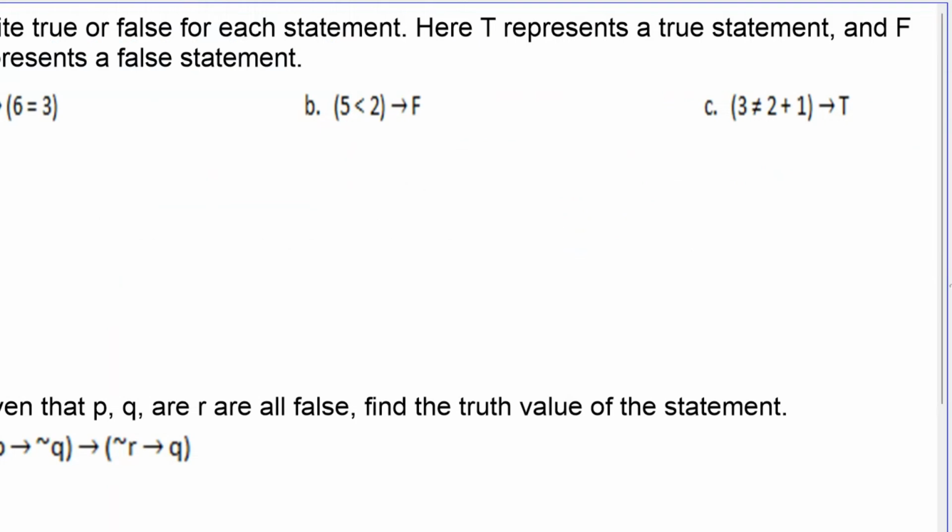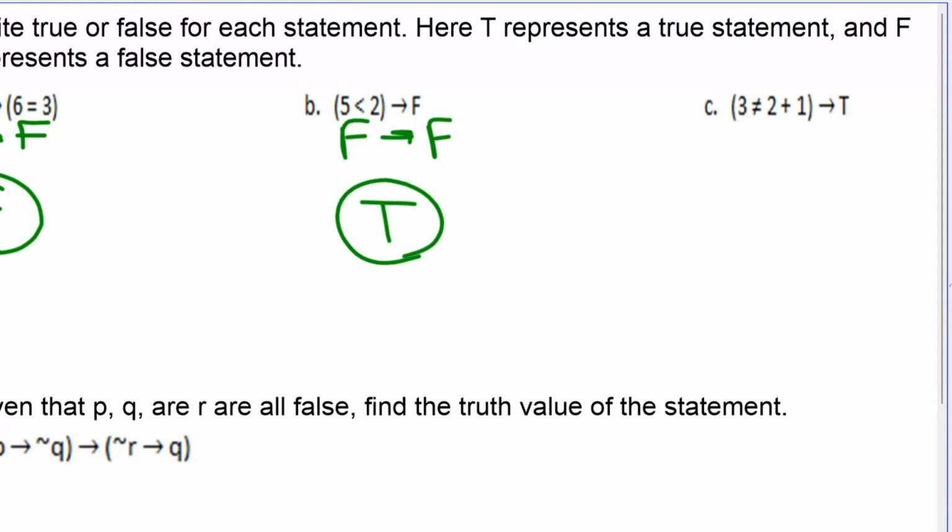Write true or false for each statement. Here, T represents a true statement and F represents a false statement. True implies 6 equals 3 is false. So we've got a conditional that says true implies false. Well, that's the only way to make it false. True implies false is false. Part B, 5 is less than 2. Well, no, it's not. We have false implies false. False implies false is true.